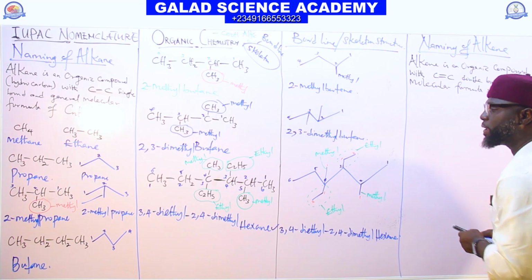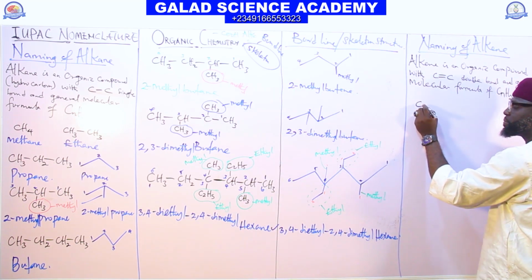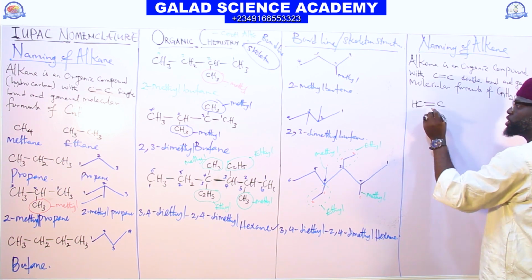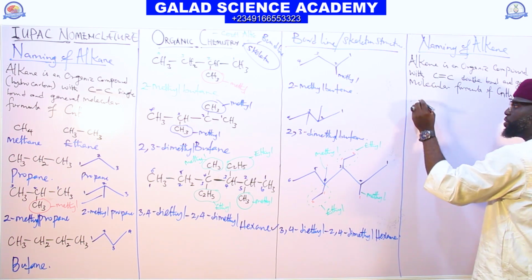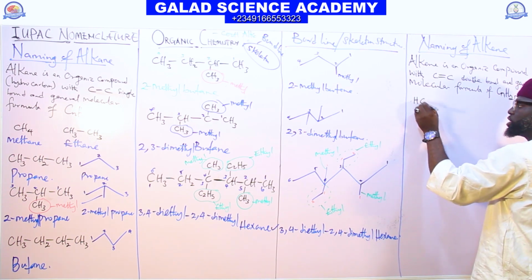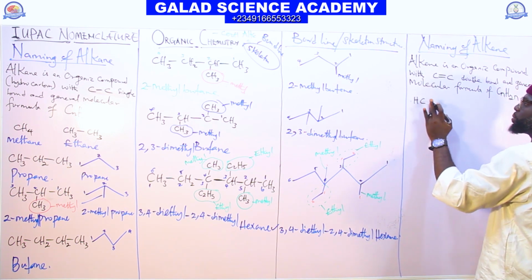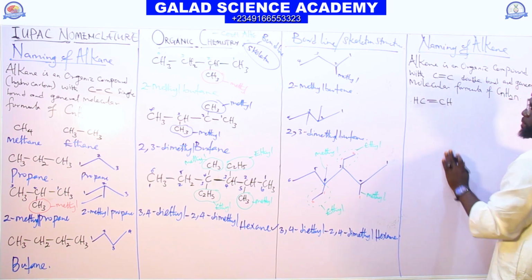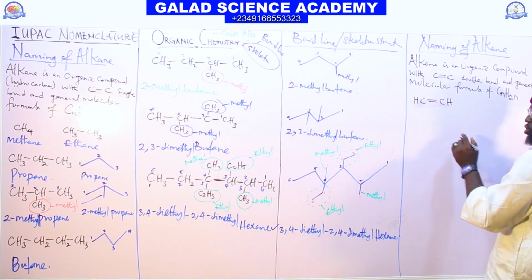Yeah, so here now we can have a compound that has CH2 double bond CH2. Look at this compound.